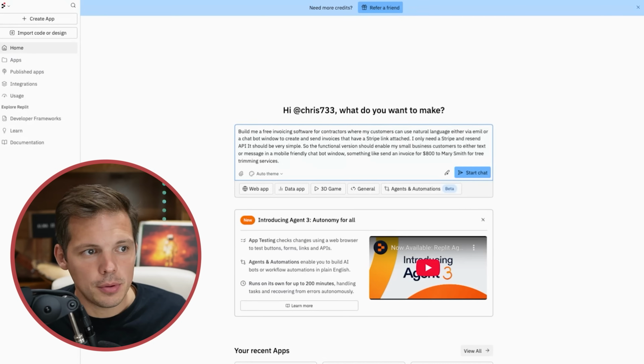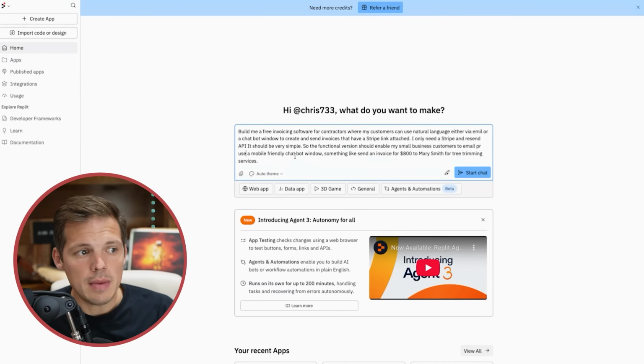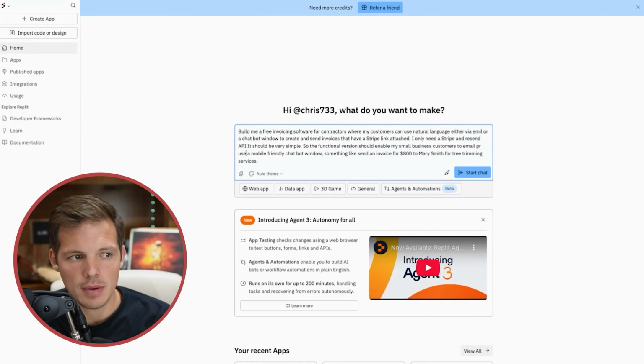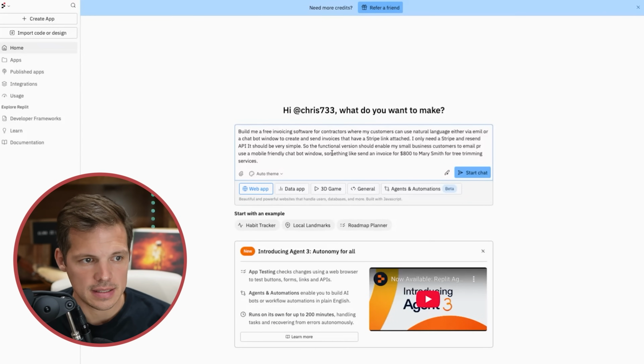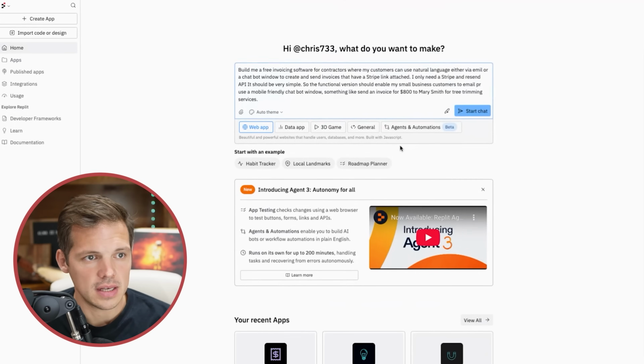It should be very simple, so the functional version should enable my small business customers to email or use a mobile-friendly chatbot window. Something like, send an invoice for $800 to Mary Smith for tree trimming services. We're going to check the box for web app because that's exactly what this is. We're using Agent 3 automatically. And we're going to go.